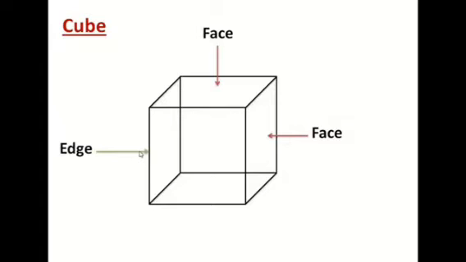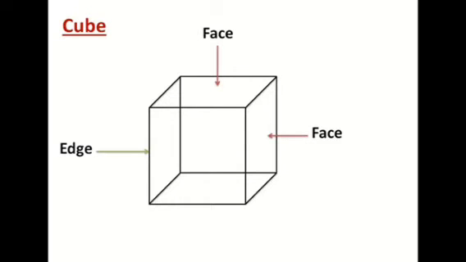Here you can see I have pointed one edge. This front face and this side face are meeting in this line segment, so that is an edge. So try to find out how many edges are there for a cube. So 1, 2, 3, 4, then 5, 6, 7, 8, 9, 10, 11 and 12. So there are 12 edges for a cube.